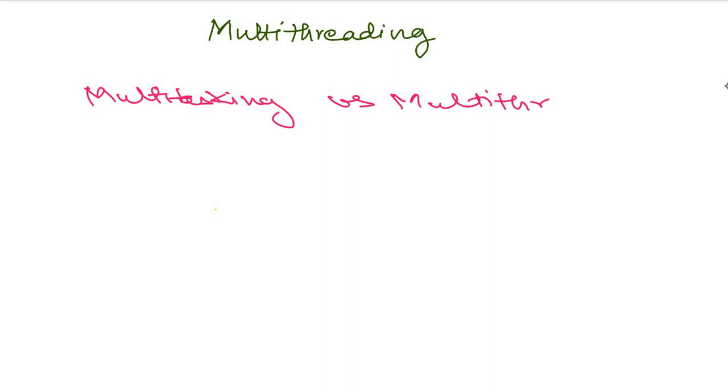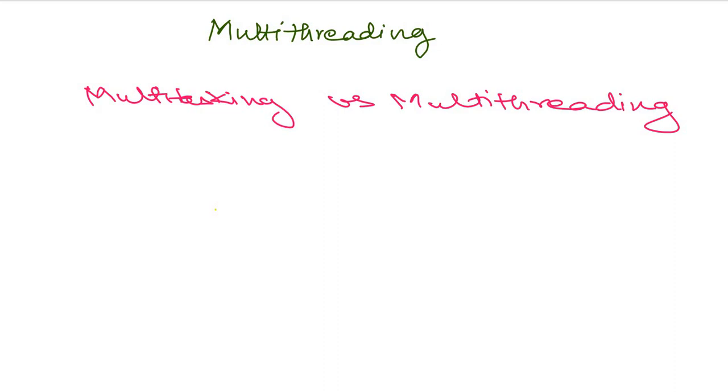So today in this video we're going to talk about multi-threading, in which the first thing that we are going to discuss is multitasking versus multi-threading. So what is the basic difference between multitasking and multi-threading?